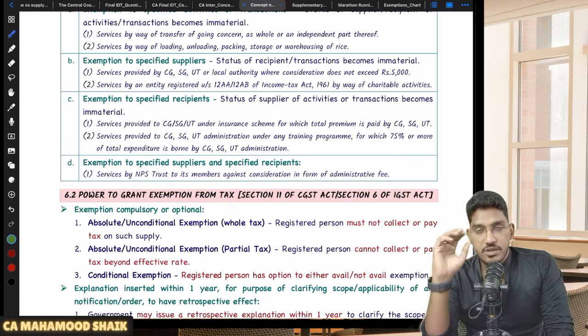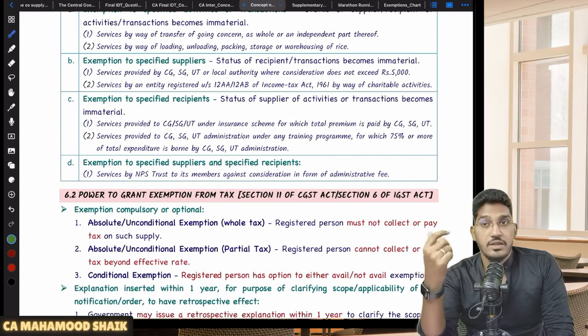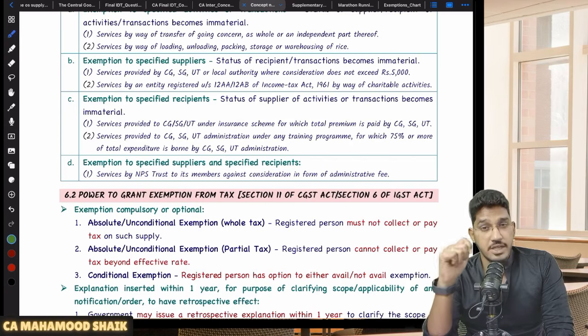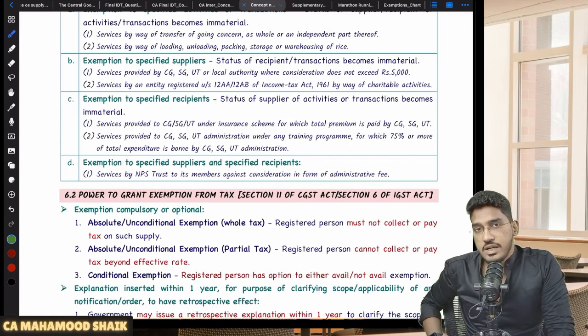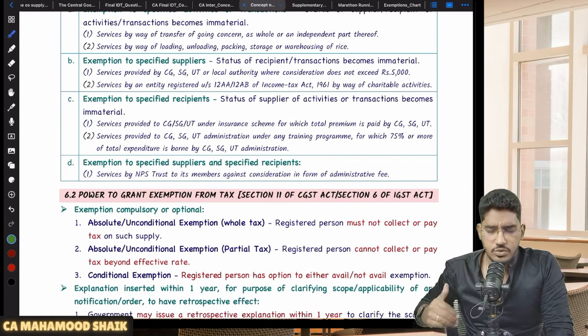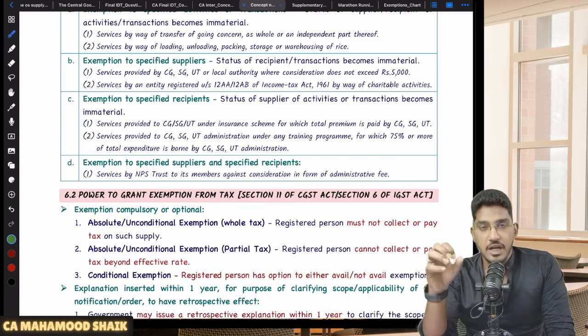But what I will try to do is cover those areas which are conceptual, where there is a chance of twisting, where students often get confused and write wrong answers, those areas which the examiner very frequently tests, which are very logical, and where students commonly make mistakes. All those exemptions I have identified, and I will be trying to quickly revise them.